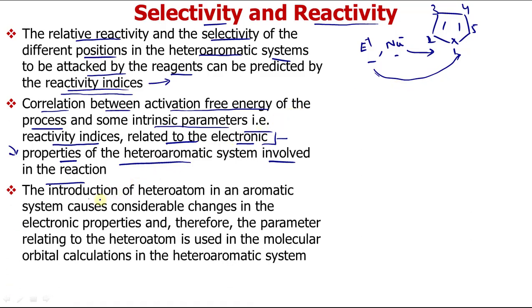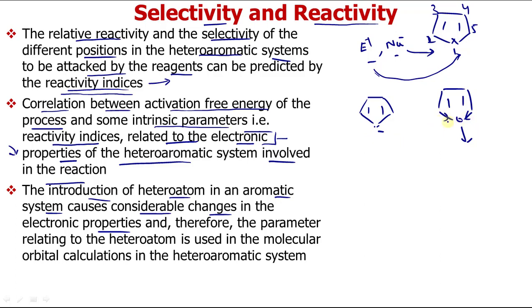And the introduction of a heteroatom in the aromatic system, we already know, causes considerable changes in the electronic properties. Suppose this is an aromatic system, the cyclopentadienyl anion. Now if we have oxygen in this case, then definitely oxygen has a different electronegativity than carbon, so it will try to attract these electrons towards itself.